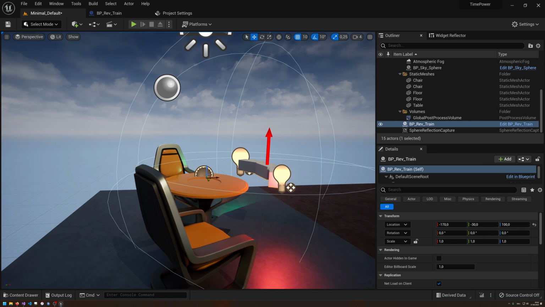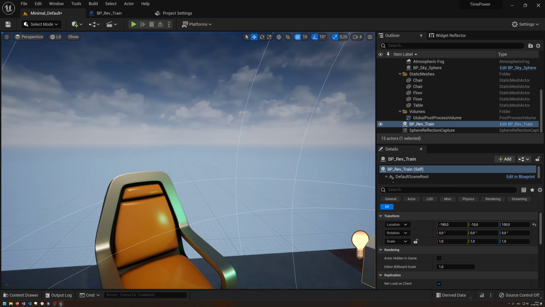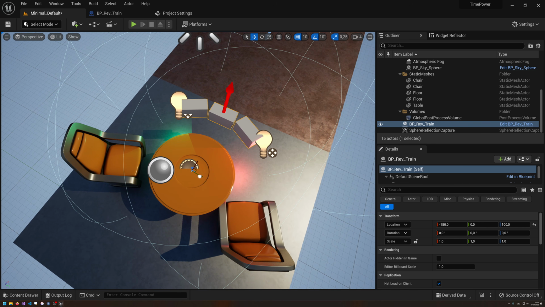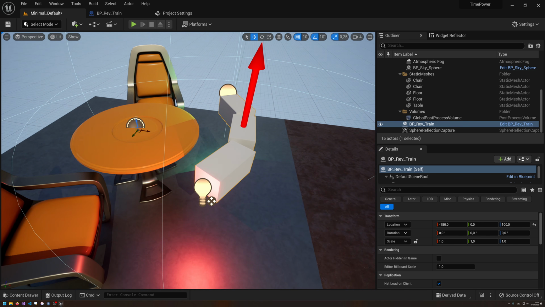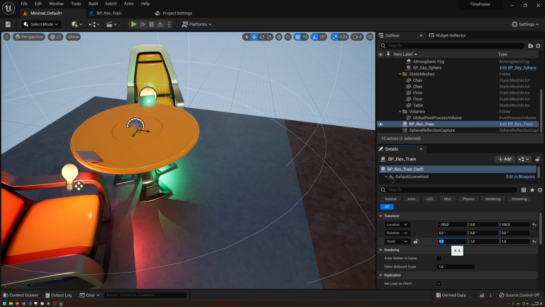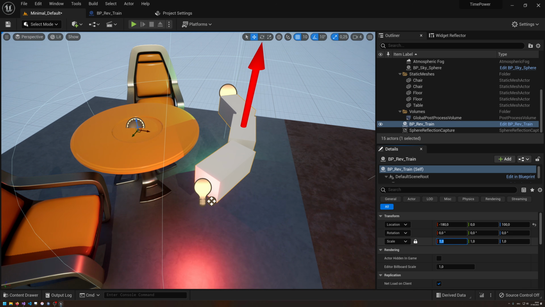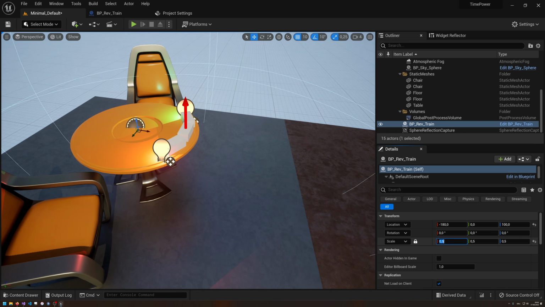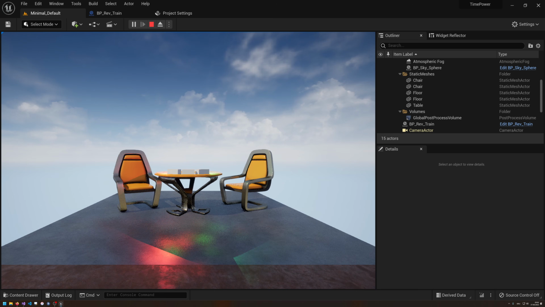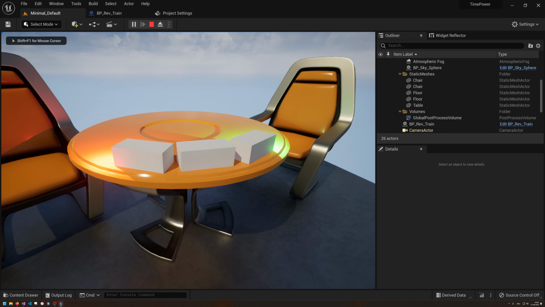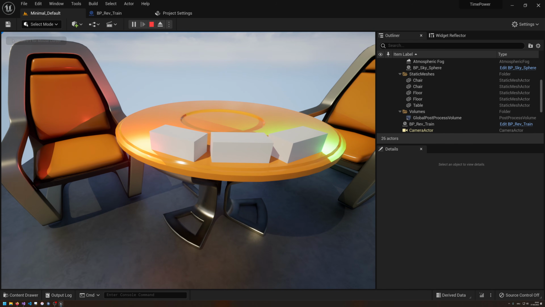Let's first see that we get it in place. As you can see, this needs to be going to the center. And then let's maybe scale this. Is that uniform? No, of course not. But I think I need to lock this. Was it 0.5? Yeah, something like that. Now if I go in here, yeah, as you can see, this now rotates.